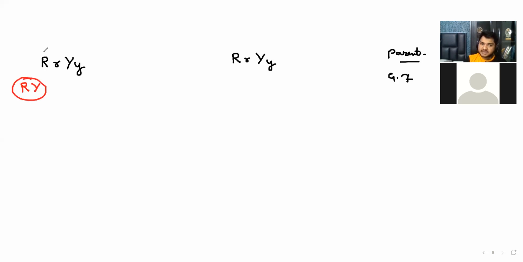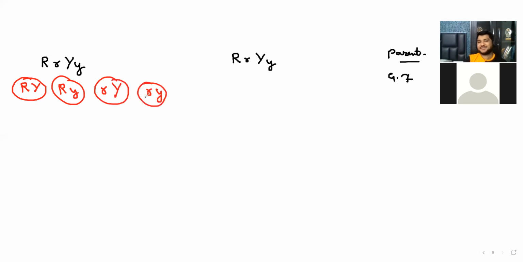I told you gametes will be formed like this and then this. Capital R, capital Y; capital R, small y; and then capital Y, small r; and then small r, small y.